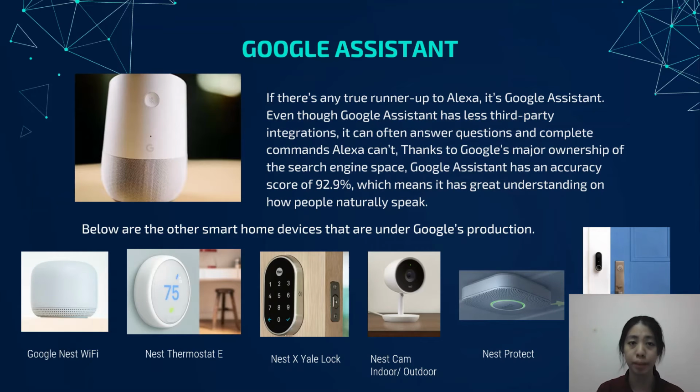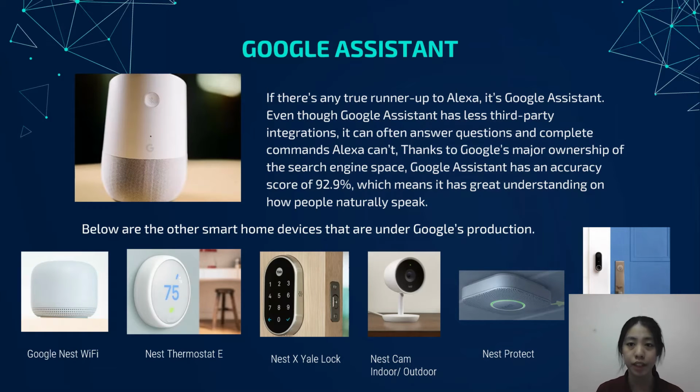The second example of a smart home system is Google Assistant. If there's any true runner-up to Alexa, it's Google Assistant. Even though Google Assistant has fewer third-party integrations, it can often answer questions and complete commands Alexa can't.